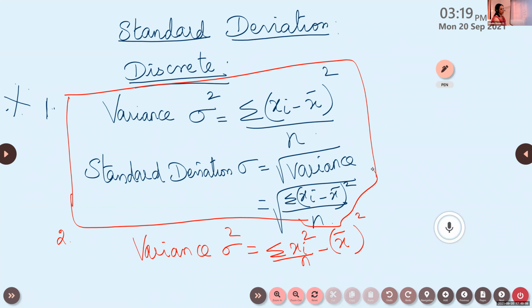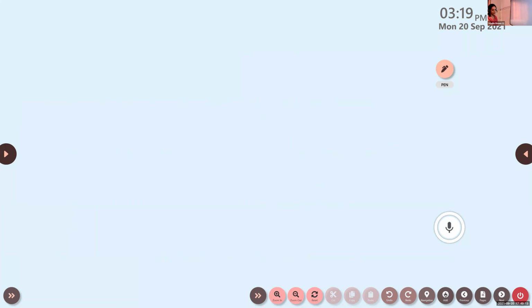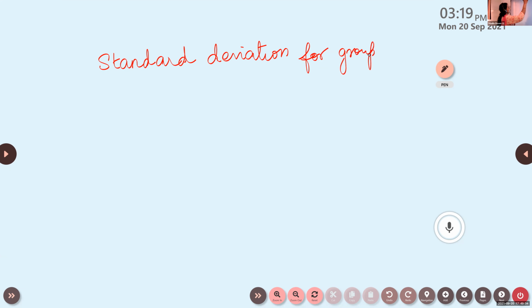Okay. Now write the next heading. Next heading, standard deviation for grouped data. Grouped data means it is not in the interval form, but the frequencies are there. Like the previous question we did, xi is given and fi is given. Grouped data means xi and fi will be given.